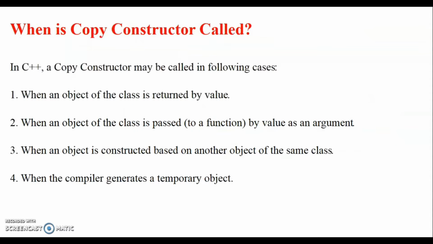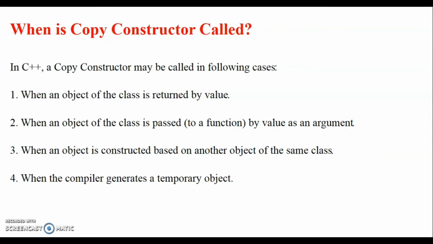So when is the copy constructor called? There are four main cases in which we can call the copy constructor. There may be others also. First, when an object of the class is returned by value. Whenever you return an object from a function, the copy constructor is called because that value will be copied to your object.